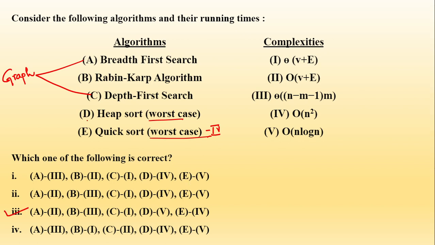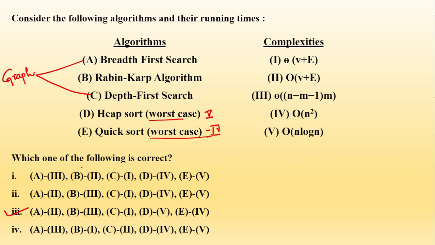So it's very important that you know these things, because this is very basic. Heap sort in best and average case will take order of n log n, but in worst case it will also take order of n log n, that is this one.